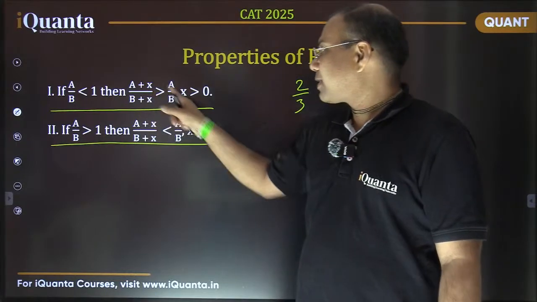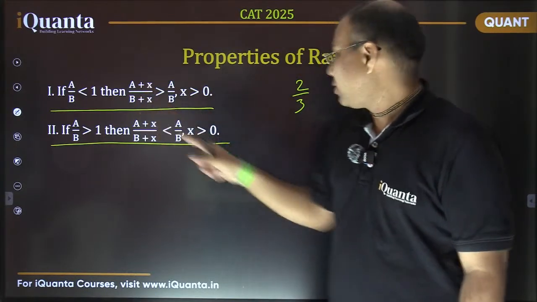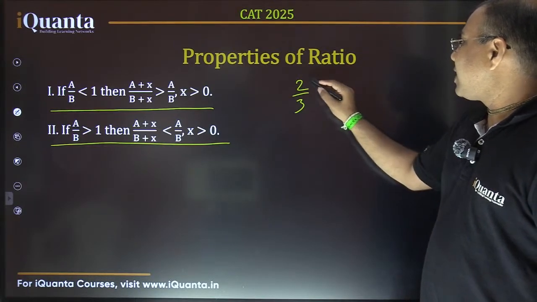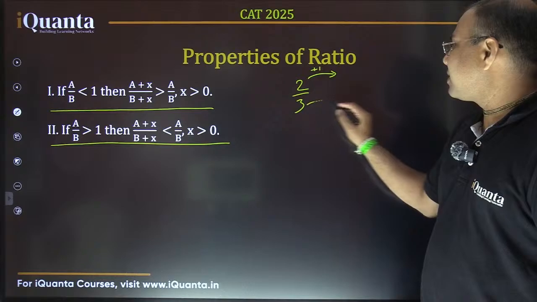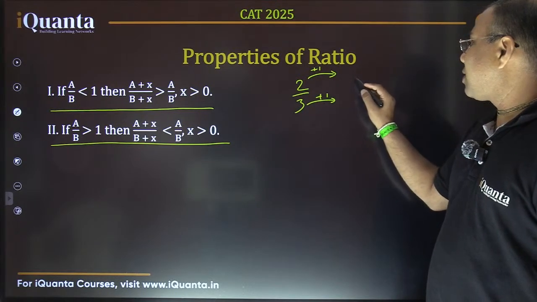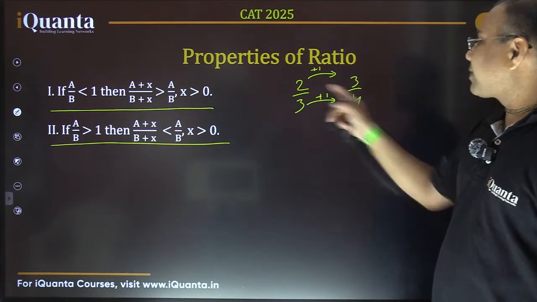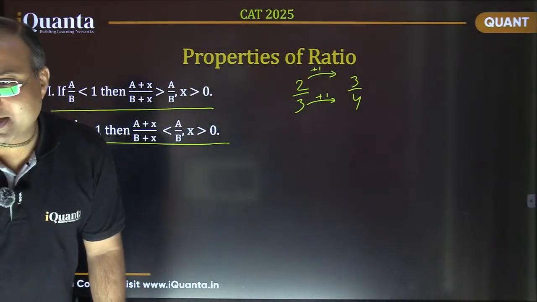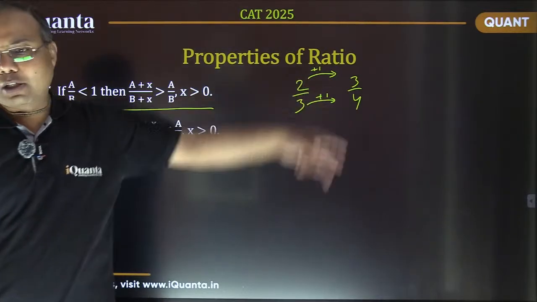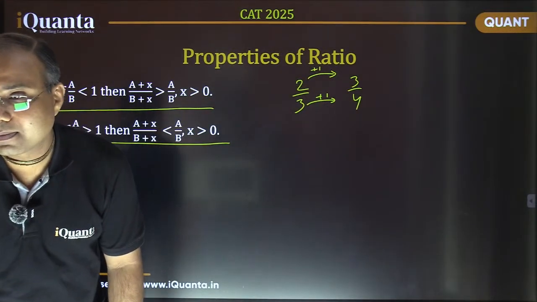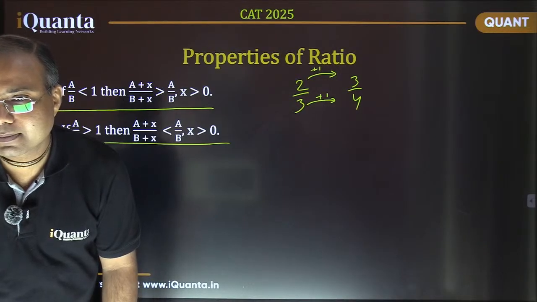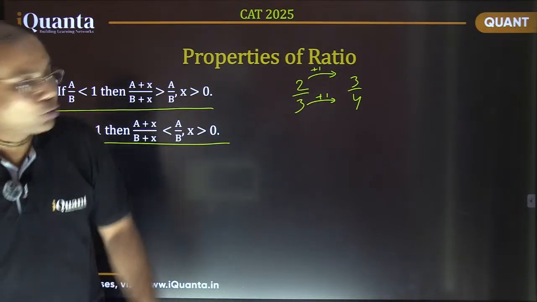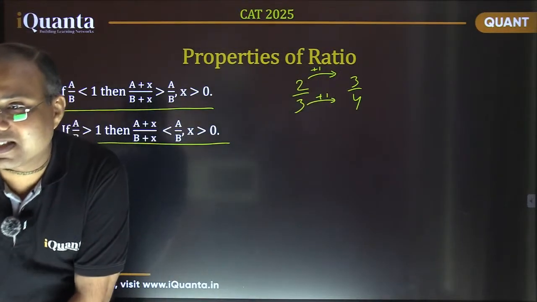Where X is a positive number. So let me increase both by 1. If I increase both by 1, here I increased by 1, and here also I increased by 1. So it is going to be 3 by 4. Now can you tell me among 2 by 3 and 3 by 4, which fraction is greater? Everyone please tell me. Which fraction is greater?